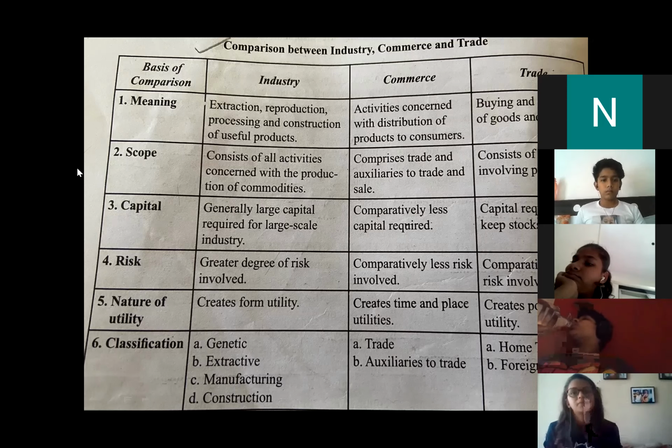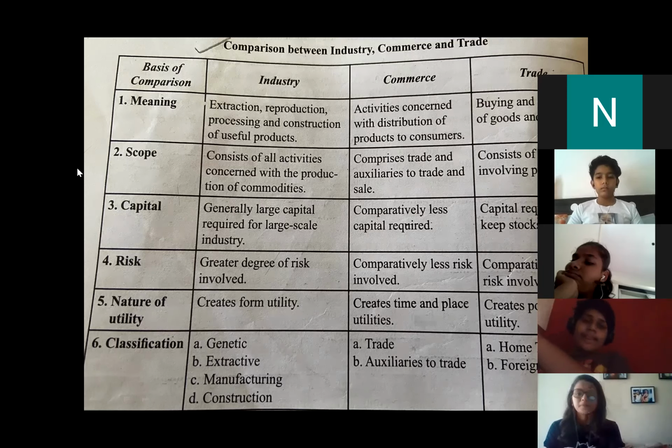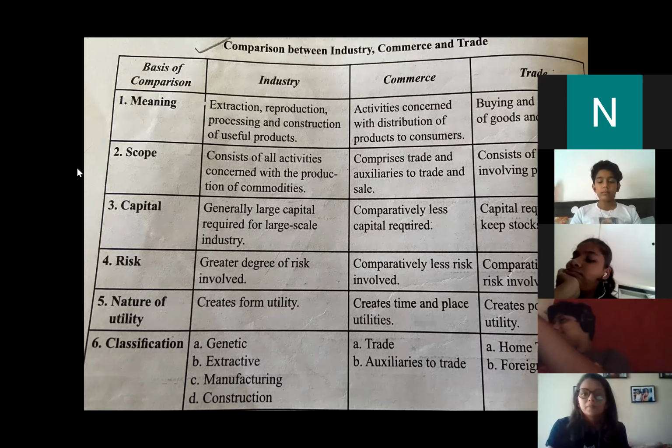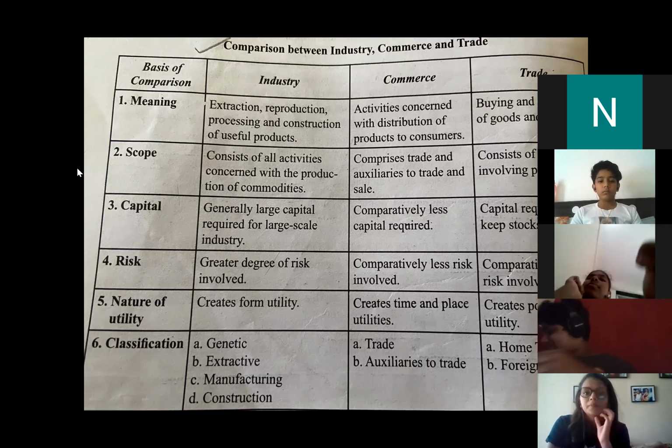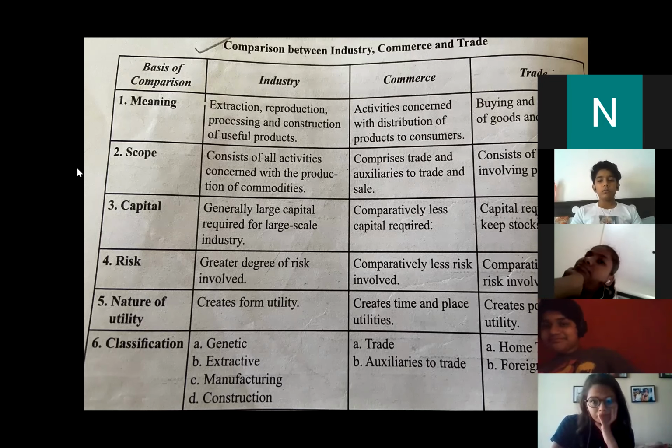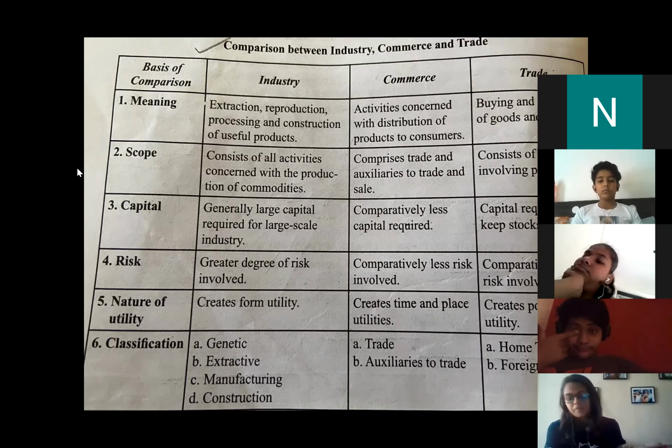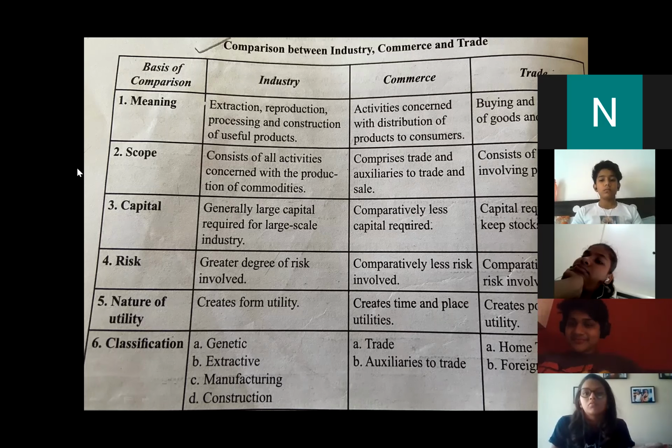Okay, and then we come to trade. Trade creates possession utility. I hope you remember that when the retailer is selling goods to the customer, he is transferring the ownership of the goods. That means the goods are given to the customer and in exchange the money is taken. So the possession of goods gets transferred from the retailer to the consumer. So trade creates possession utility. Am I clear? All right.